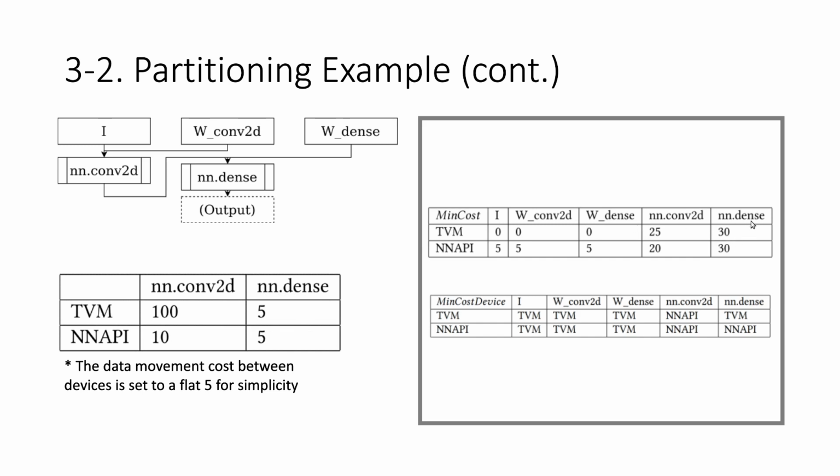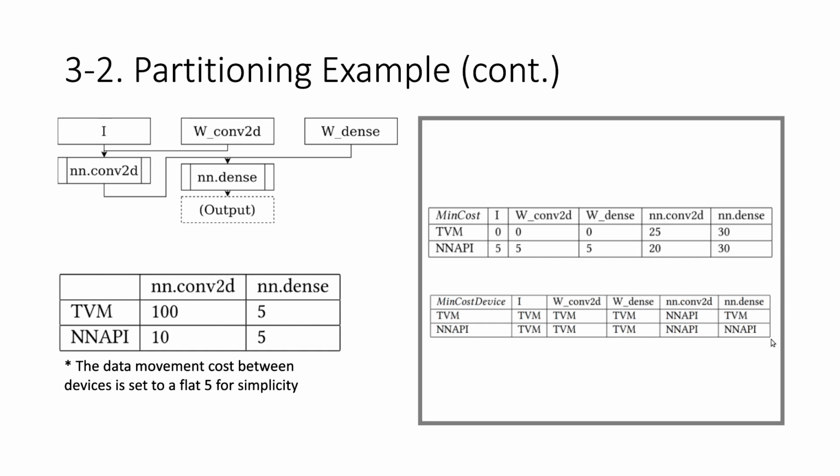And for the dense operator's result on NNAPI, it's coincidentally 30. Okay, so let me break it down. It's performing convolution 2D on NNAPI, and then getting W dense on NNAPI, that's a 5. And finally, performing the dense operator on NNAPI, and that's another 5. So we have 2 5s and 20, and that gives us 30.